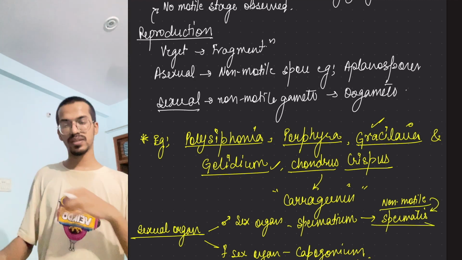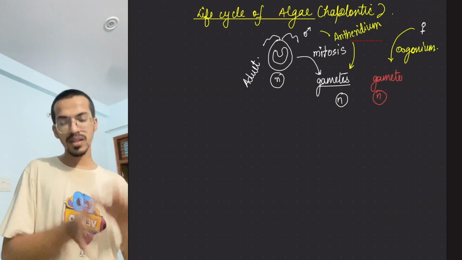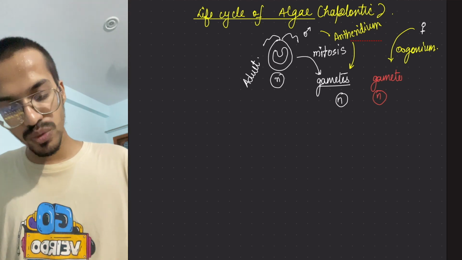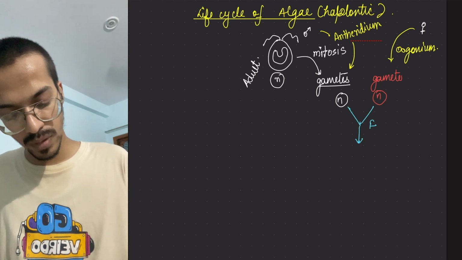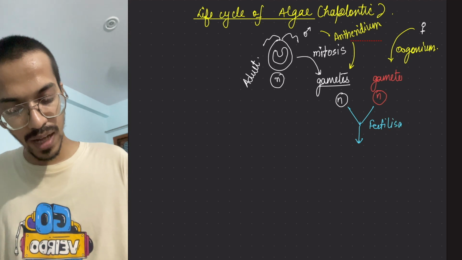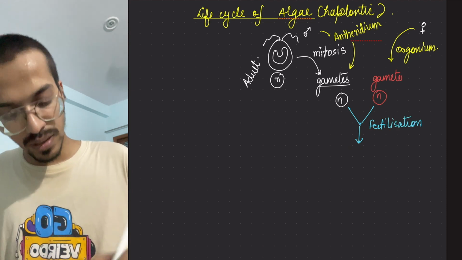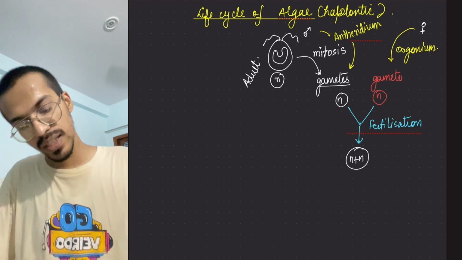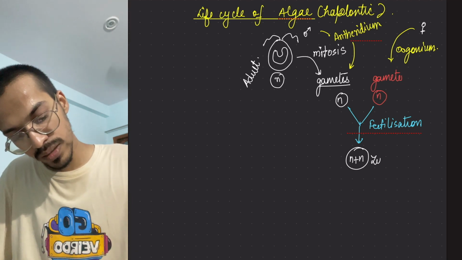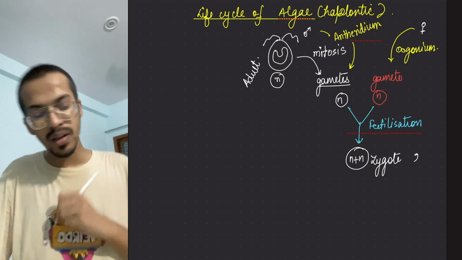Okay, just remember this. Coming back to the life cycle. So the gametes are made. Now gametes would do what? There will be a fusion of gametes, meaning fertilization. Now if fertilization happens, what will happen? This will be N plus N. That is, the thing that is formed is what? Zygote, which is 2N.